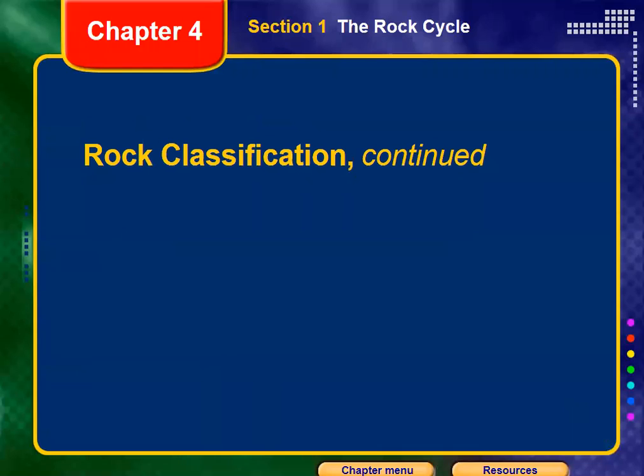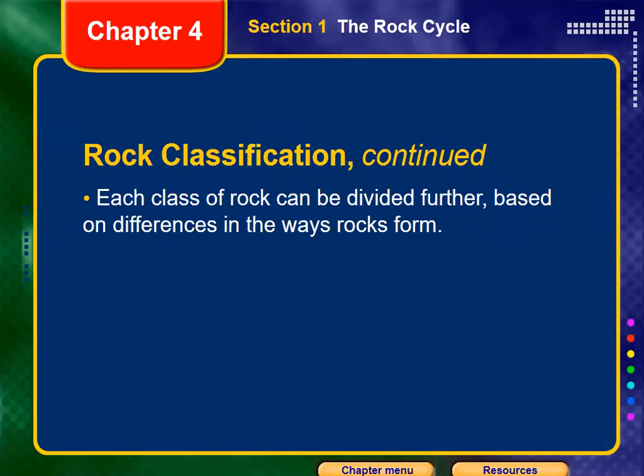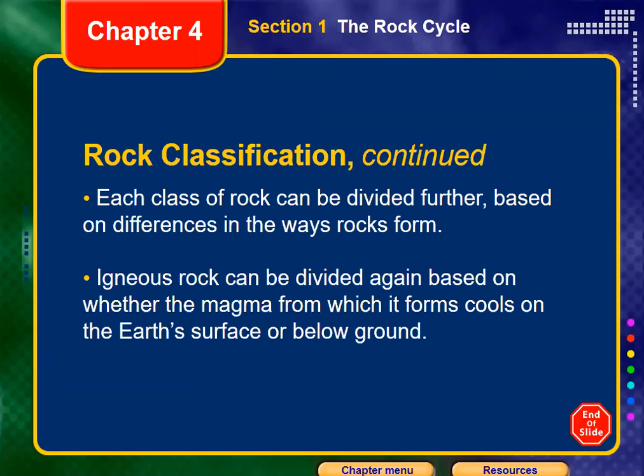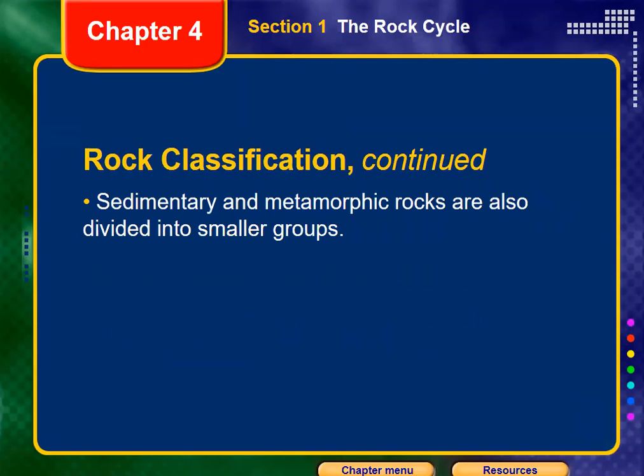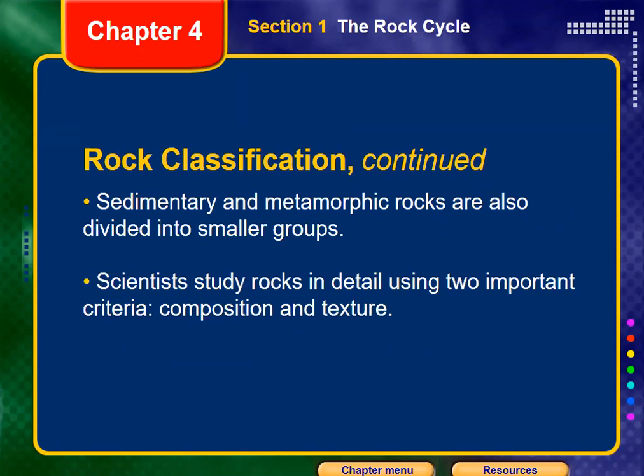Okay, so here like this, guys, any hard question till that part? Any hard question till that part, guys? Thank you. Okay, so they are the three classes of rocks. Later we could know that each class may have different types or be divided again into other types. For example, the igneous rock could be divided into two types. The magma may solidify above the ground or under the ground. So that means there will be two different types of igneous rock: intrusive and extrusive igneous rock. Also the sedimentary rock and metamorphic rock are divided into smaller groups.